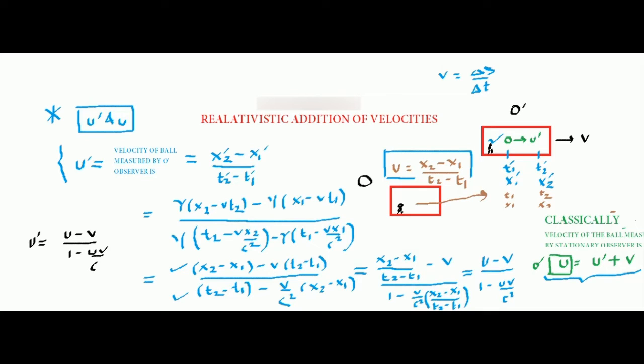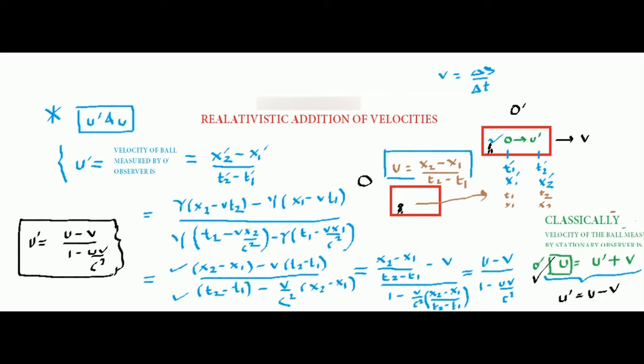Let me give you a quick idea behind what this formula actually says. Compared to the classical case, how are u and u dash related? Classically, u dash is u minus v. Agreed? But relativistically, u dash is not only u minus v, but there is an extra factor of 1 minus uv by c square in the denominator. So this is relativistic addition of velocities. Things don't add like classical addition. Classical addition was very easy, but in relativistic addition you have an extra factor of 1 minus uv by c square in the denominator.